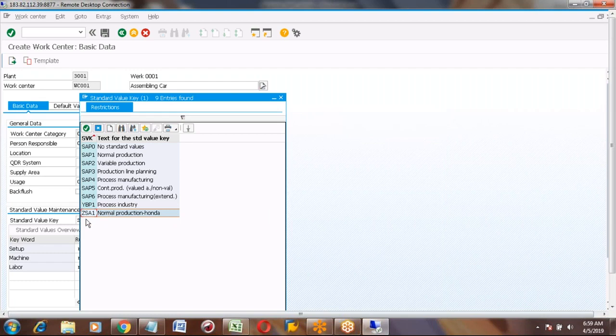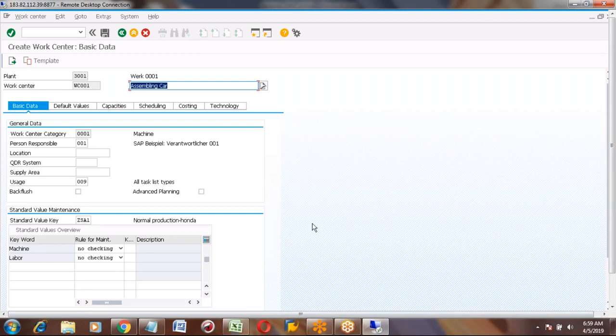No, we have not yet selected this key. Now I'm just selecting it and pressing enter. Now you can see. Good. So this is a very important value in work center, the standard value key.